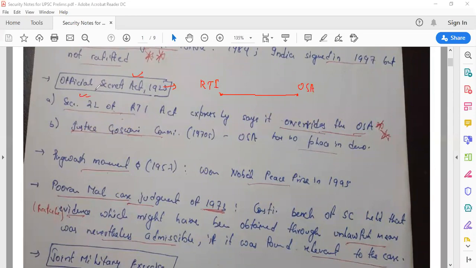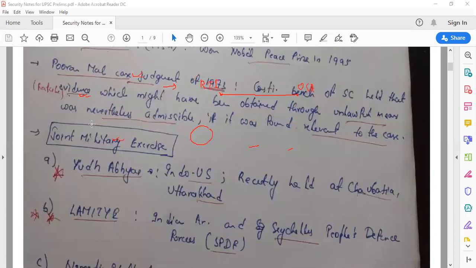But there is Section 22 of the RTI Act which expressly says that it overrides the OSA in certain scenarios. Even the Justice Goswami Committee of the 1970s has said that OSA has no place in a democracy like ours. We'll talk about OSA in detail when we talk about mains notes. These things we'll talk about later on.